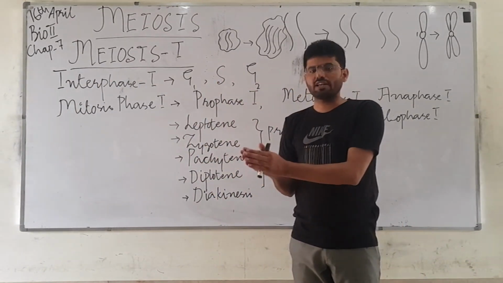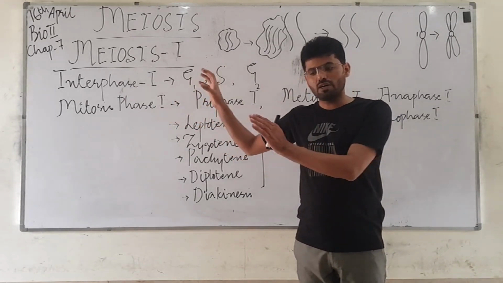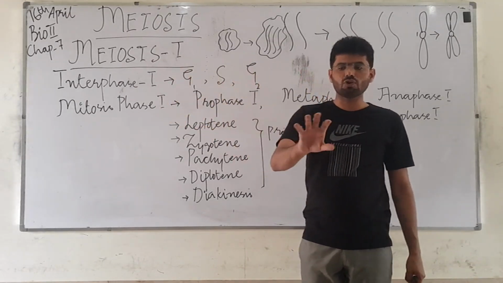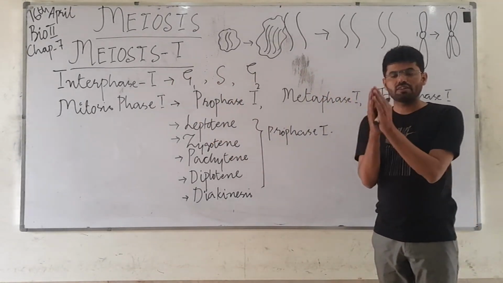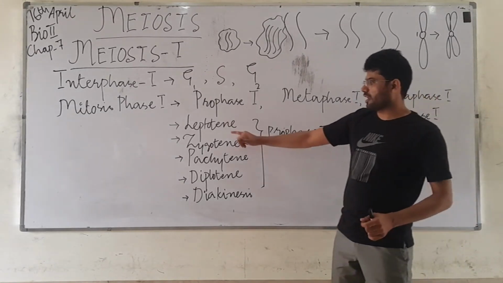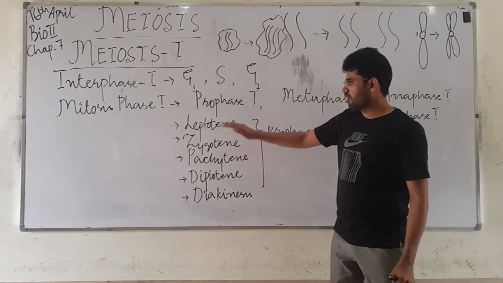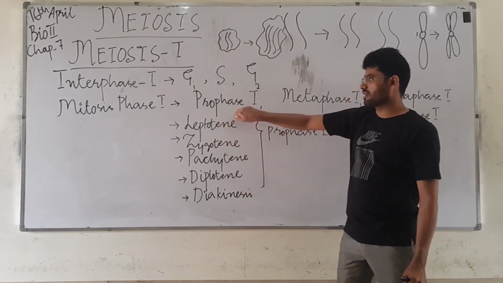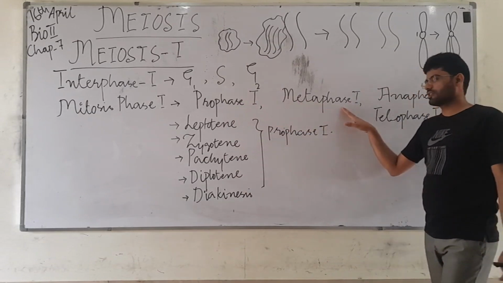In that kind of division in which the cell keeps its chromosome number the same, there will not be any leptogene, zygogene, pachygene, diplogene, and diakinesis. These are only involved in prophase 1. After prophase, there is the metaphase.